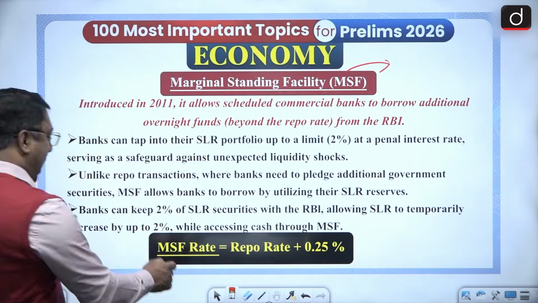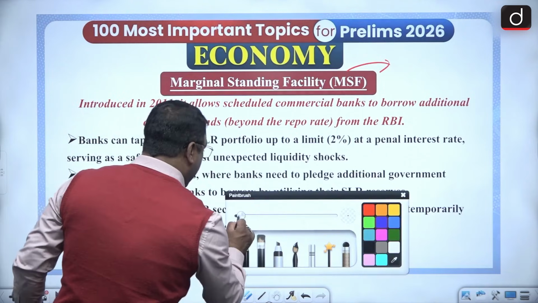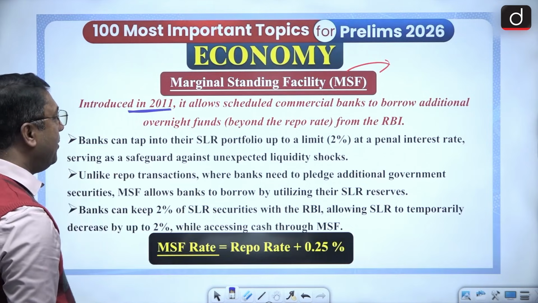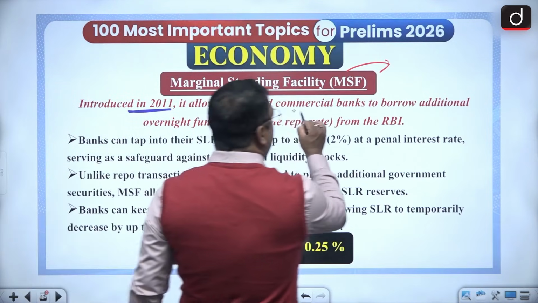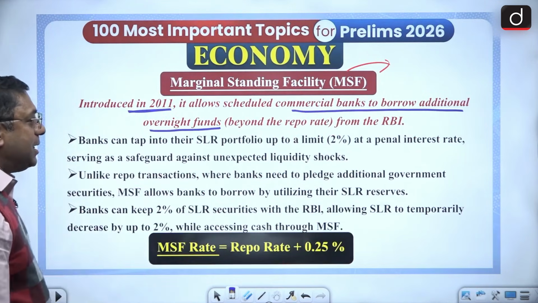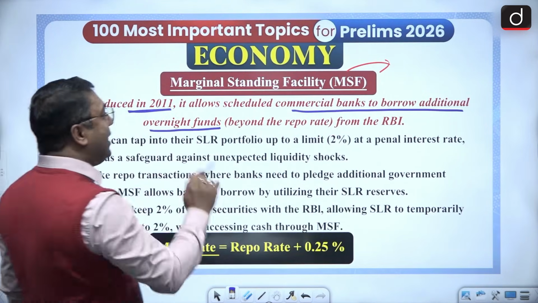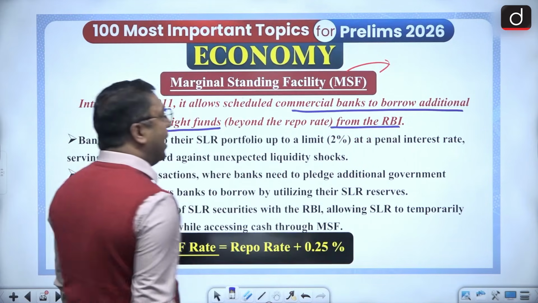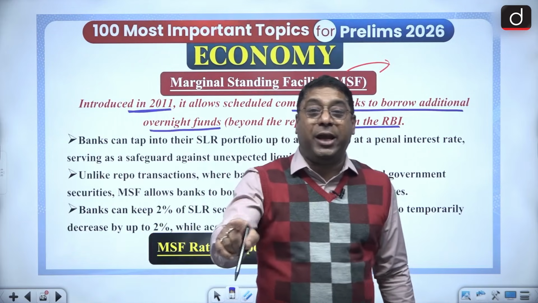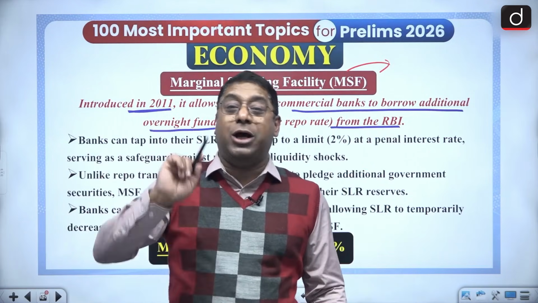throughout the year. And it was introduced in 2011, okay, for the commercial banks to borrow additional overnight fund from the RBI. And always remember, emergency funds can never be lower than or equal to the repo rate.